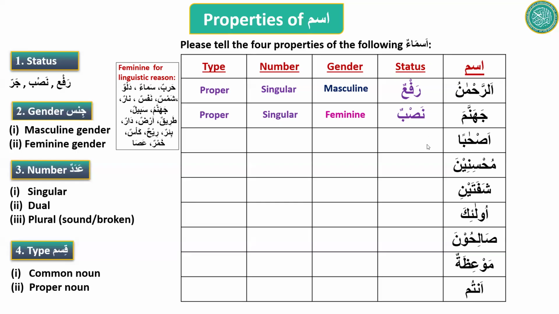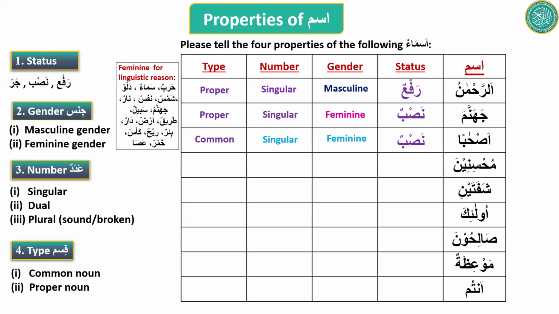We have to finish with status first. What is it? Nasab. The status is nasab. Okay. How about its gender and number? Feminine, its number is singular. Yeah, it is a plural word, but because it is a broken plural, Arabs treat it as singular feminine, so that's why we are going to say it is feminine and singular. How about type? Common. Common noun. There is no reason to call it proper, so that's why it is a common noun. So that's where I will stop.